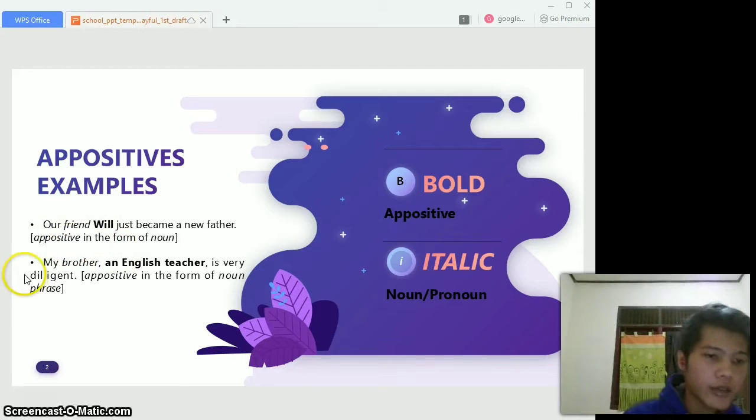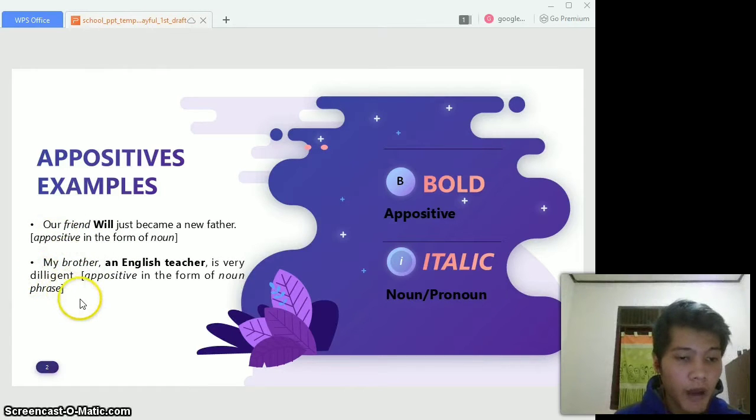It is the same with the second example. My brother, an English teacher, is very diligent. In this case, an English teacher is the appositive, and brother is the noun. So brother is a noun, and an English teacher is the appositive. So an English teacher describes the brother. So the appositive describes the noun.